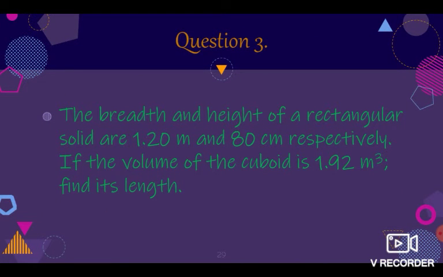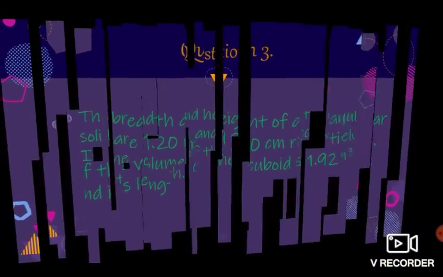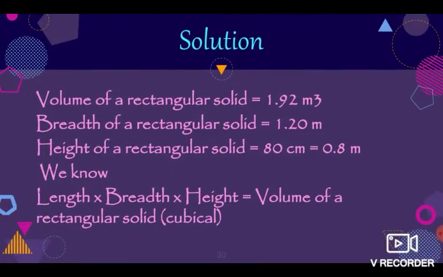Question number 3. The breadth and the height of a rectangular solid are 1.20 meter and 80 cm respectively. If the volume of the cuboid is 1.92 meter cube, find its length. Volume of a rectangular solid is equal to 1.92 meter cube. The breadth of rectangular solid is equal to 1.20 meter. Height of rectangular solid is equal to 80 cm, also 0.8 meter. We know length into breadth into height is equal to volume of a rectangular solid.